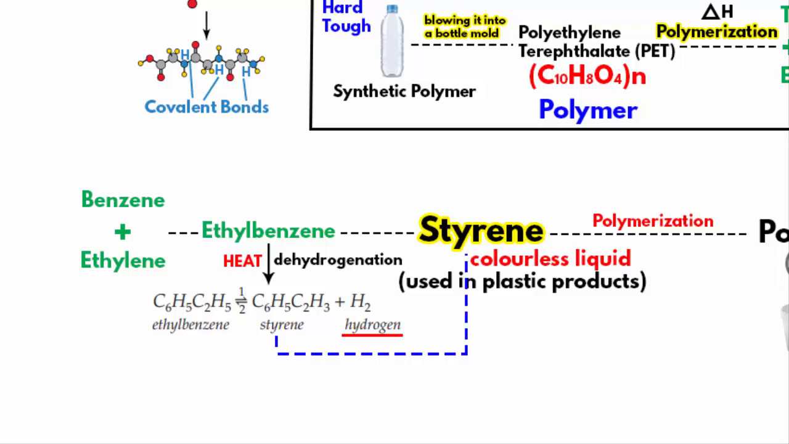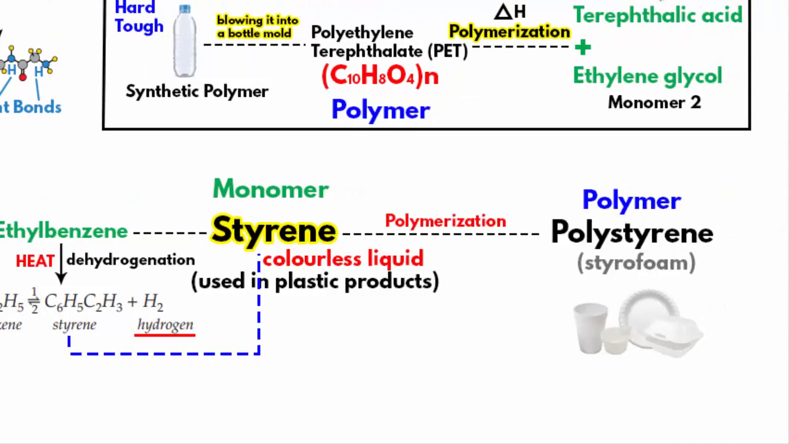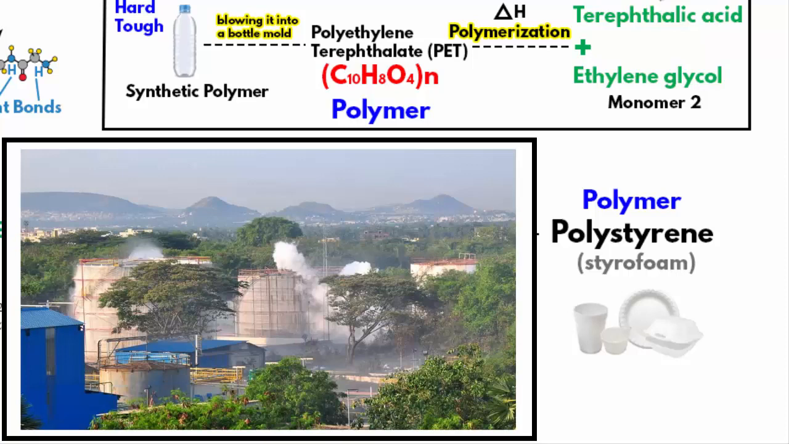Styrene is a monomer which has to go through polymerization for producing polystyrene. During this process, styrene gas is released, because when you're heating the styrene monomer to produce a polymer, obviously there will be some gas. Now this particular gas is what has leaked in the LG polymer plant in Vishakhapatnam.